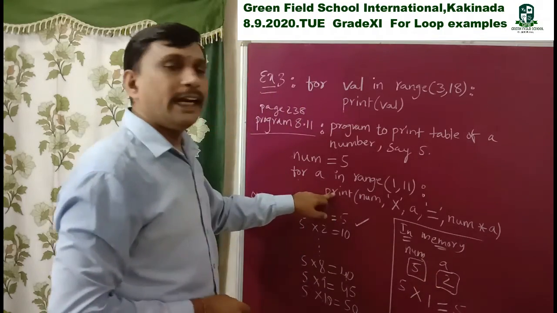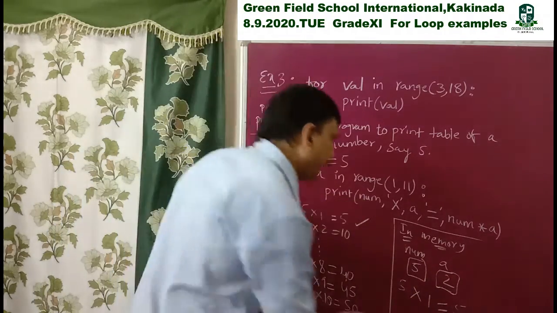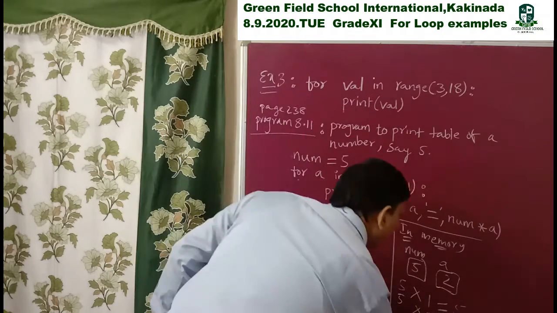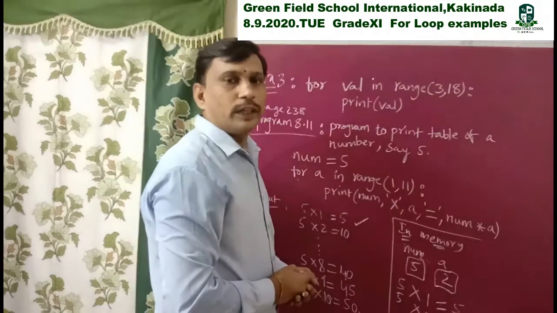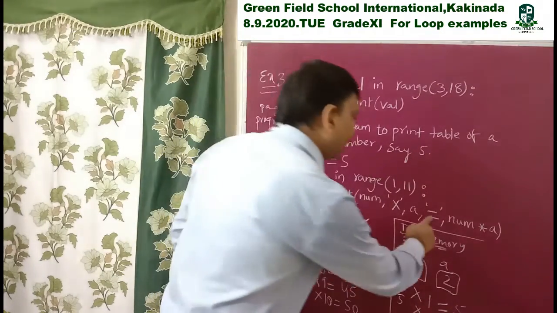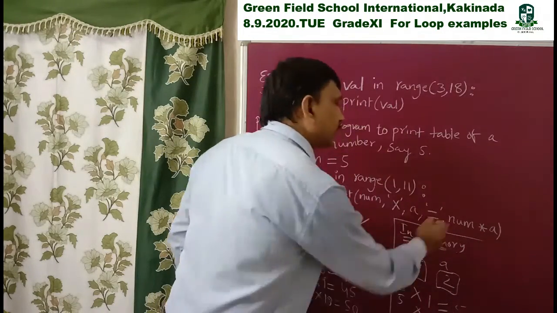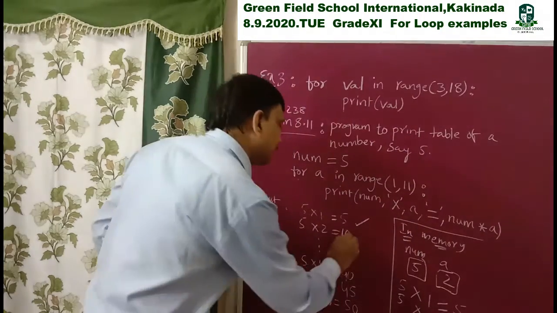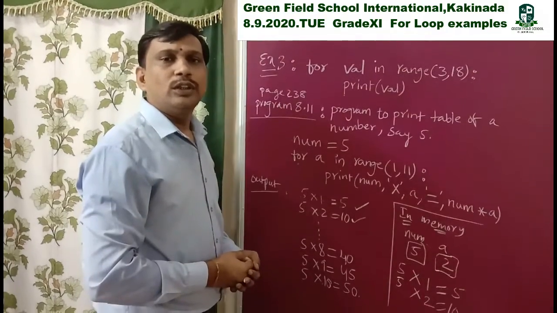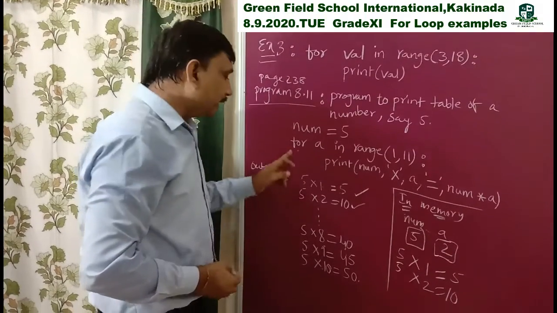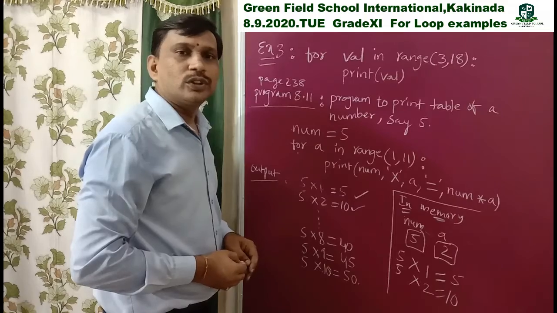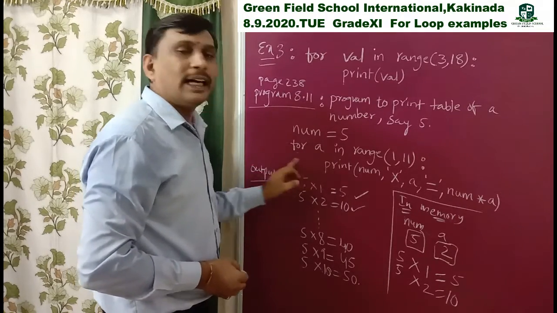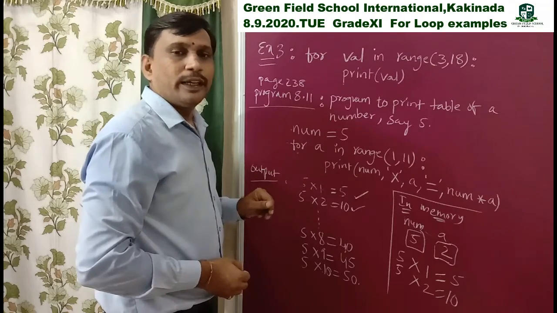Then again it prints num, 5 into 2 equal to num into a, 5 into 2, 10. In this way it continues all the statements and displays all the iterations.